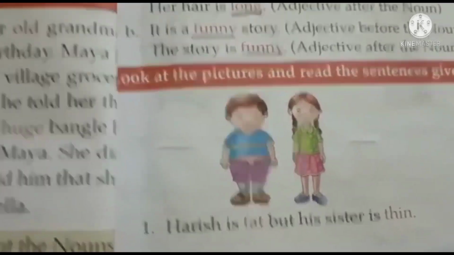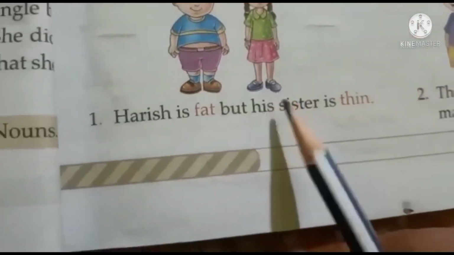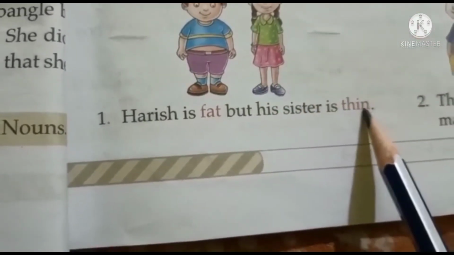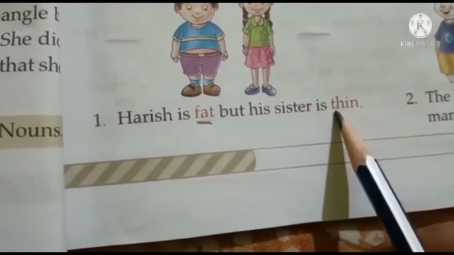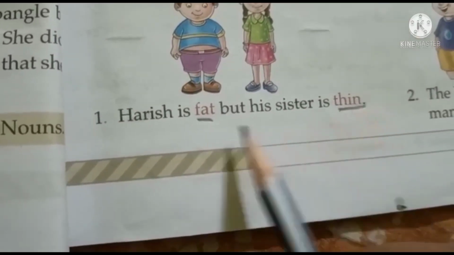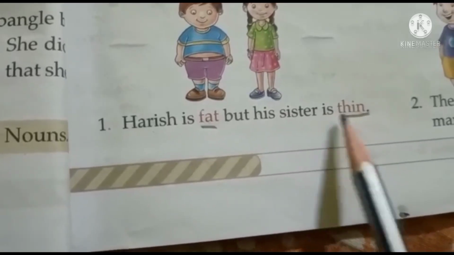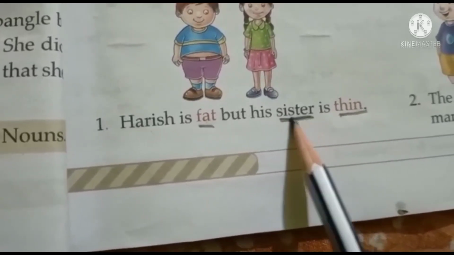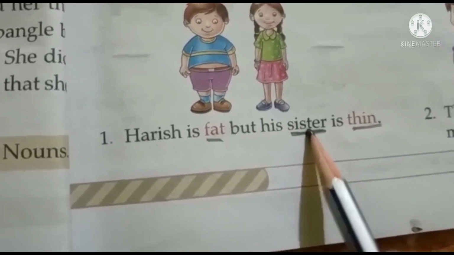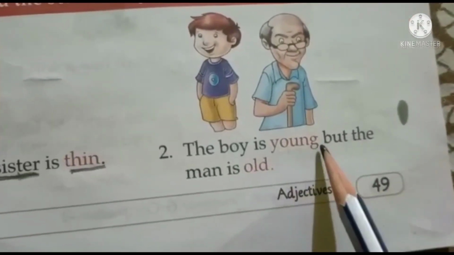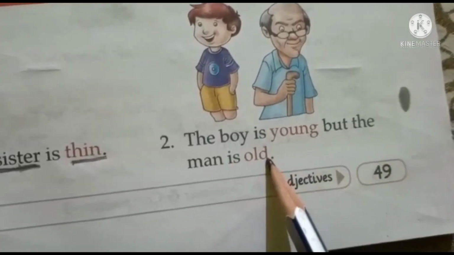Okay. Now, look at these pictures given here. Harish is fat, but his sister is thin. So, fat and thin are describing words. Describing whom? Fat is describing Harish, and thin is describing his sister. That she is a thin girl, a skinny girl. Okay. Second example. The boy is young, but the man is old.